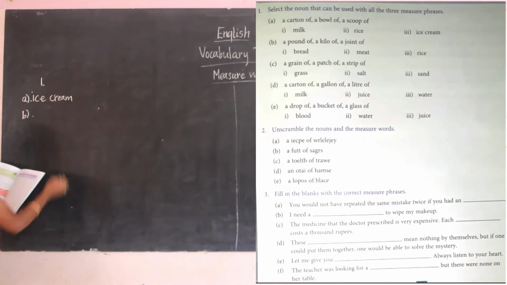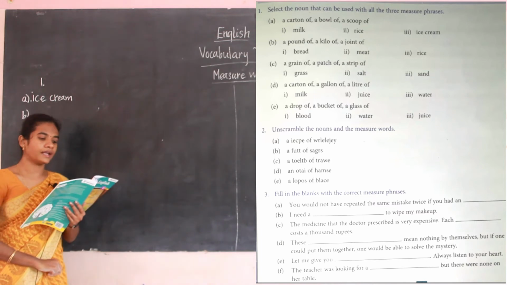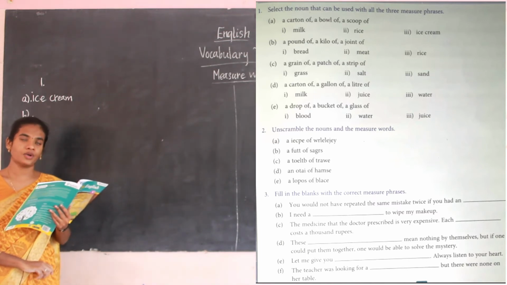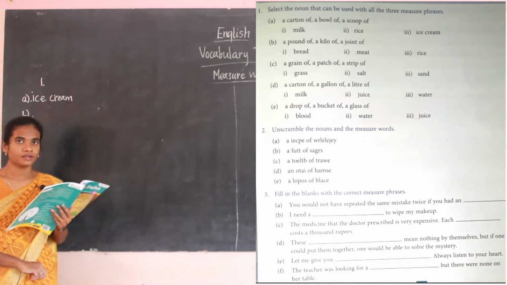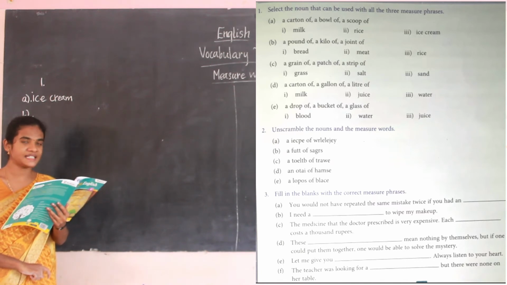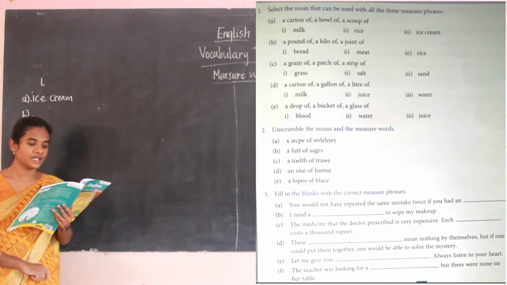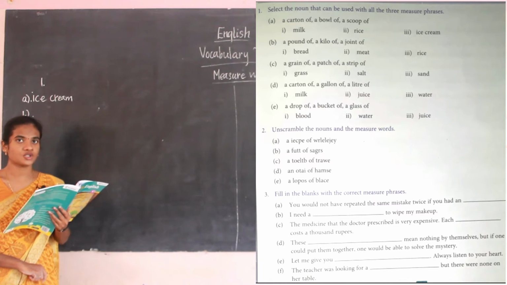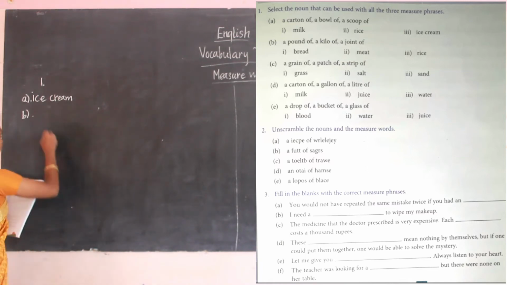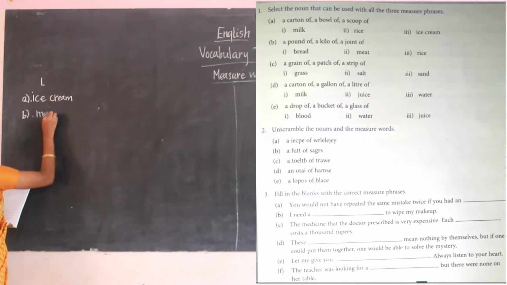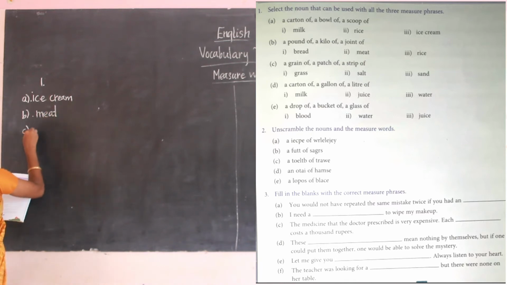The next, B: a pound of, a kilo of, a joint of. For this, which is the common one? The common one is meat. We will be saying a pound of meat, a kilo of meat, a joint of meat. Meat is the correct one.